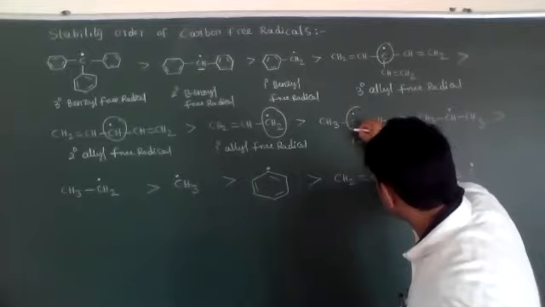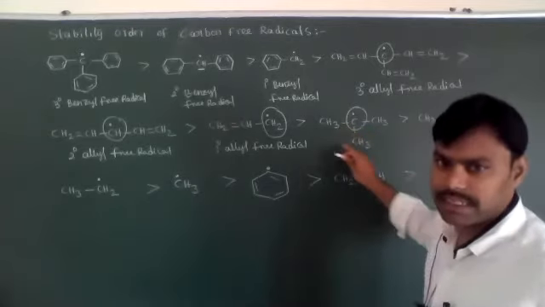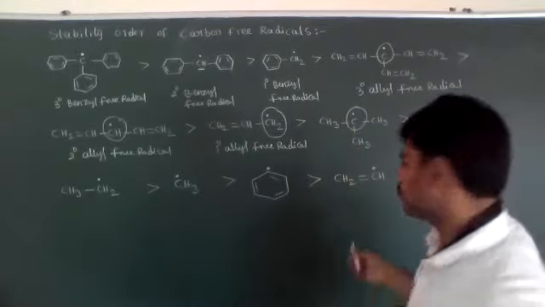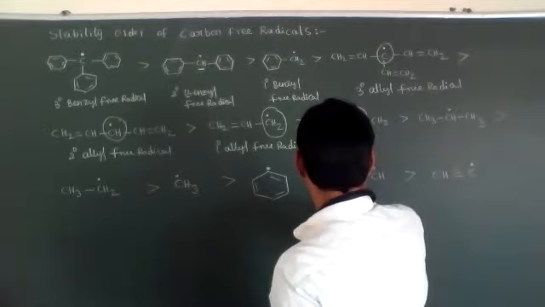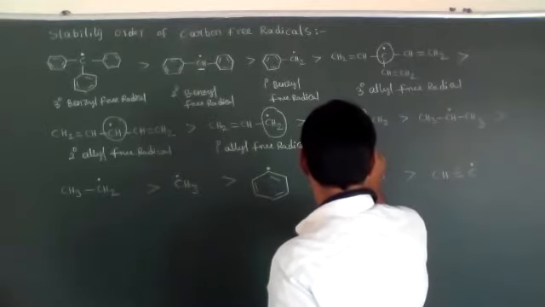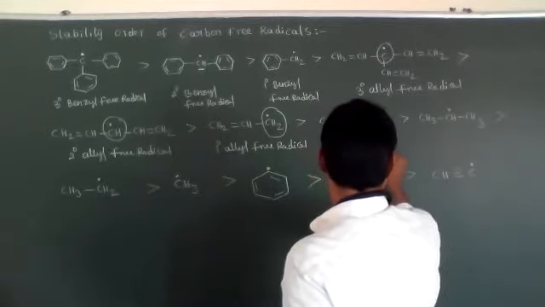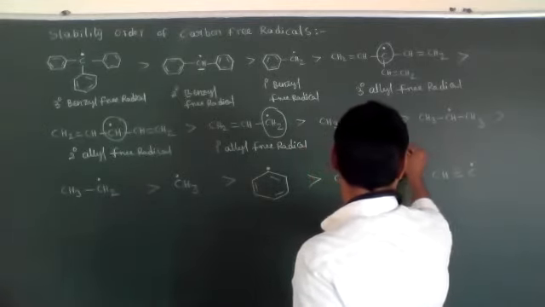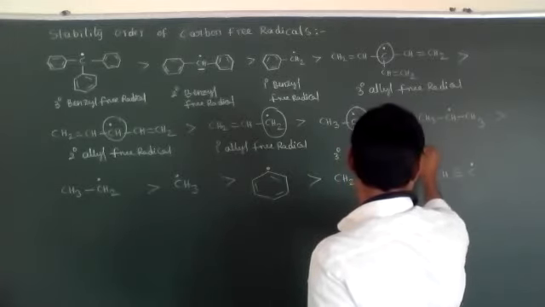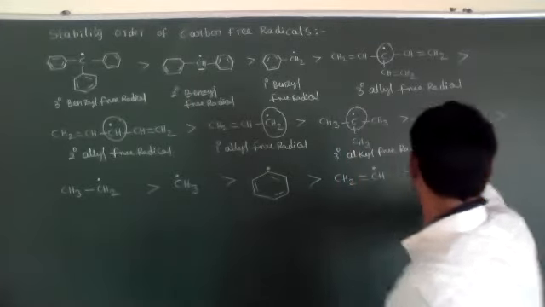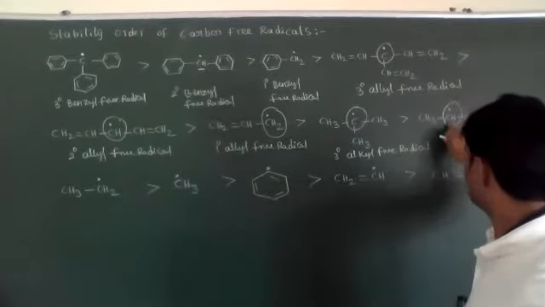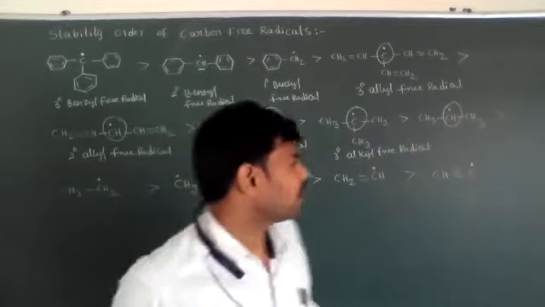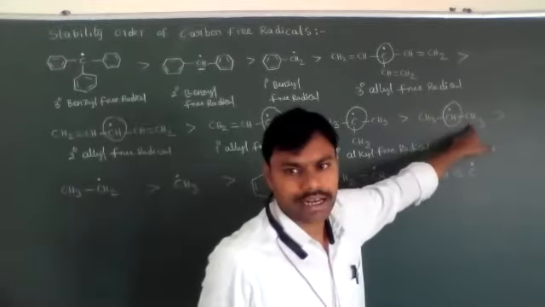Now, if you observe this, this is the tertiary carbon. This tertiary carbon is attached with three alkyl groups. That's why it is called a tertiary alkyl free radical. Now this carbon having the free radical is attached to two alkyl groups.